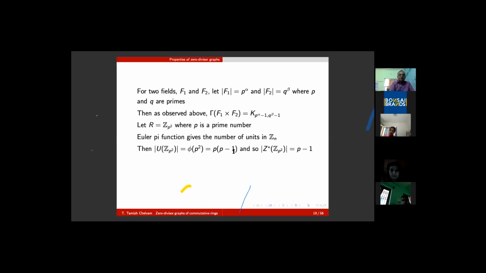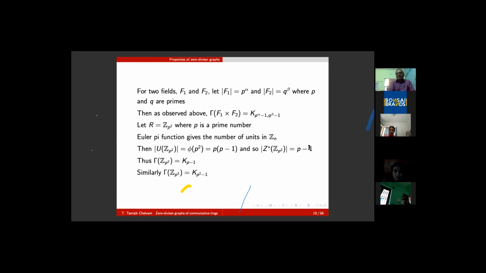For any n, phi of n is n times the product over prime divisors p of n of 1 minus 1 by p, so ultimately p into p minus 1. Therefore, the number of zero divisors in Z_p squared is nothing but p minus 1. Each one is a multiple of p. If you take two elements, the product will be a multiple of p squared, which is 0. Therefore, the zero divisor graph corresponding to Z_p squared for a prime number p is K of p minus 1. Similarly, one can observe that the zero divisor graph of Z_p cubed is K of p squared minus 1.